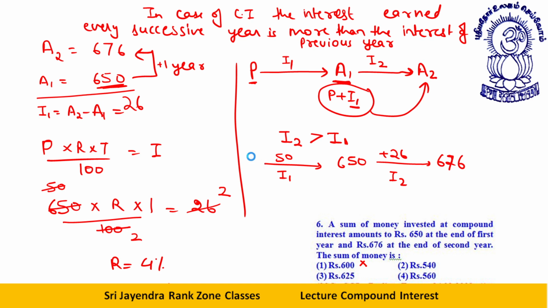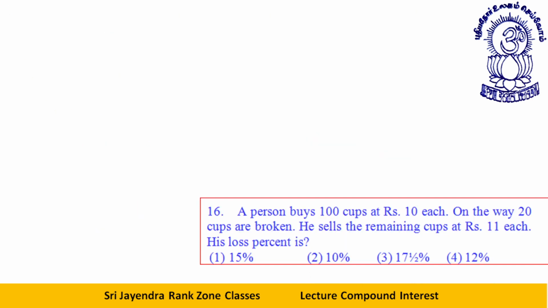If I put 540, oh man, then the interest will be 110. This is also not possible. If I put 560, then also the interest will be 90 rupees. I1 will be more than I2. This option is also rejected. So that way only one option is possible, that is 625. Here the interest is 25, next year the interest is 26, at least more than I1. So only this option is possible, my dear students. Okay, let's take the next one.